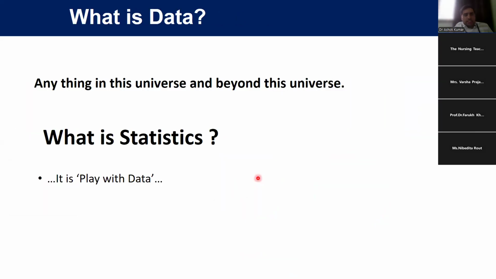So what is data? Anything in this universe and beyond this universe, anything is data. Number of students, this is data. Height, weight, data. Number of male, number of female, data. Whatever. I have 10 rupees, I have 50 rupees, that is data. How many stars in this sky, this is data. This is beyond this universe, okay?